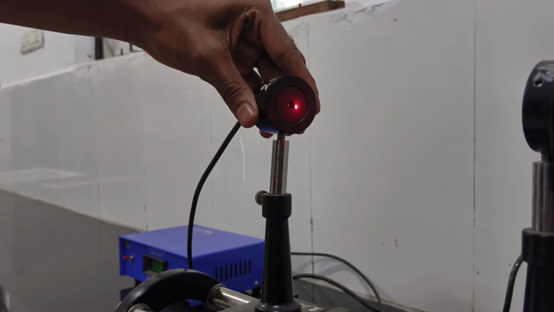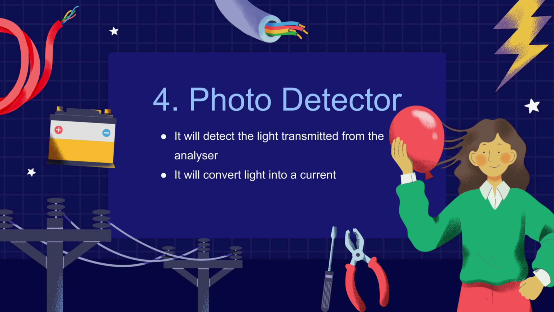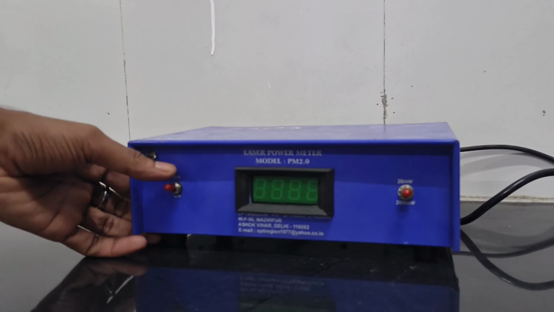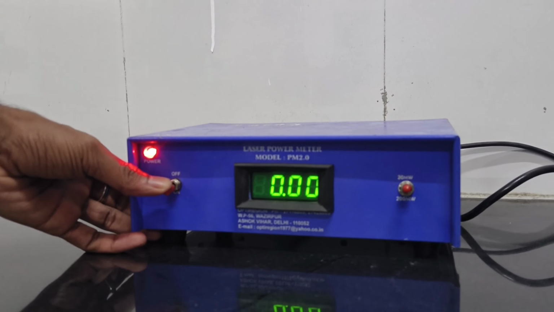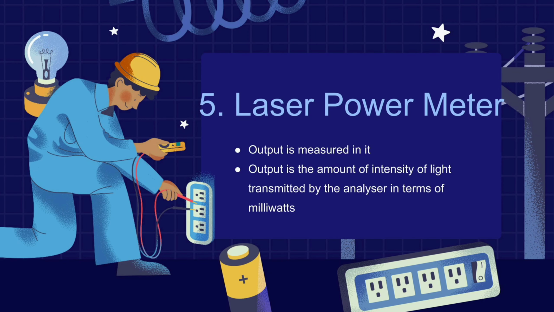Fourth one is the photodetector. A photodetector is an apparatus which will detect the light transmitted from the analyzer, and then convert this detected light into a current, and then pass it to the laser power meter. Last one is the laser power meter, which is used to measure the output. Output is the intensity of the light transmitted by the analyzer in terms of milliwatts.